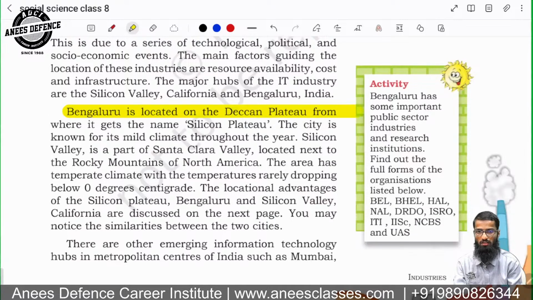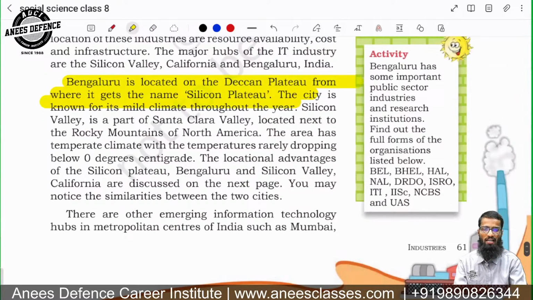Bangalore is located on the Deccan Plateau, from where it gets its name Silicon Plateau. Remember that. Bangalore is called the Silicon Plateau because Silicon Valley is in America, which is very famous for the IT industry. IT companies like Google and Microsoft have their headquarters in Silicon Valley in America. We have a lot of companies like BEL, ISRO, ITI, and other conglomerations of companies in Bangalore.